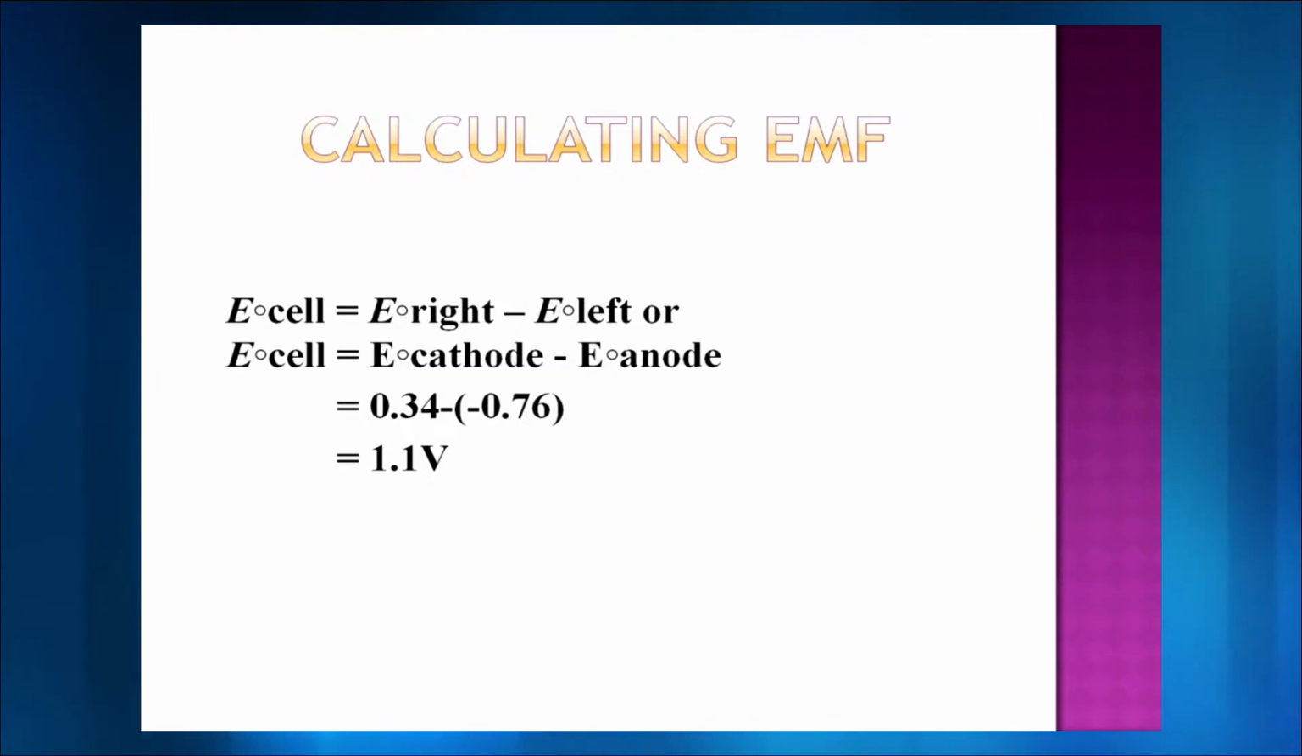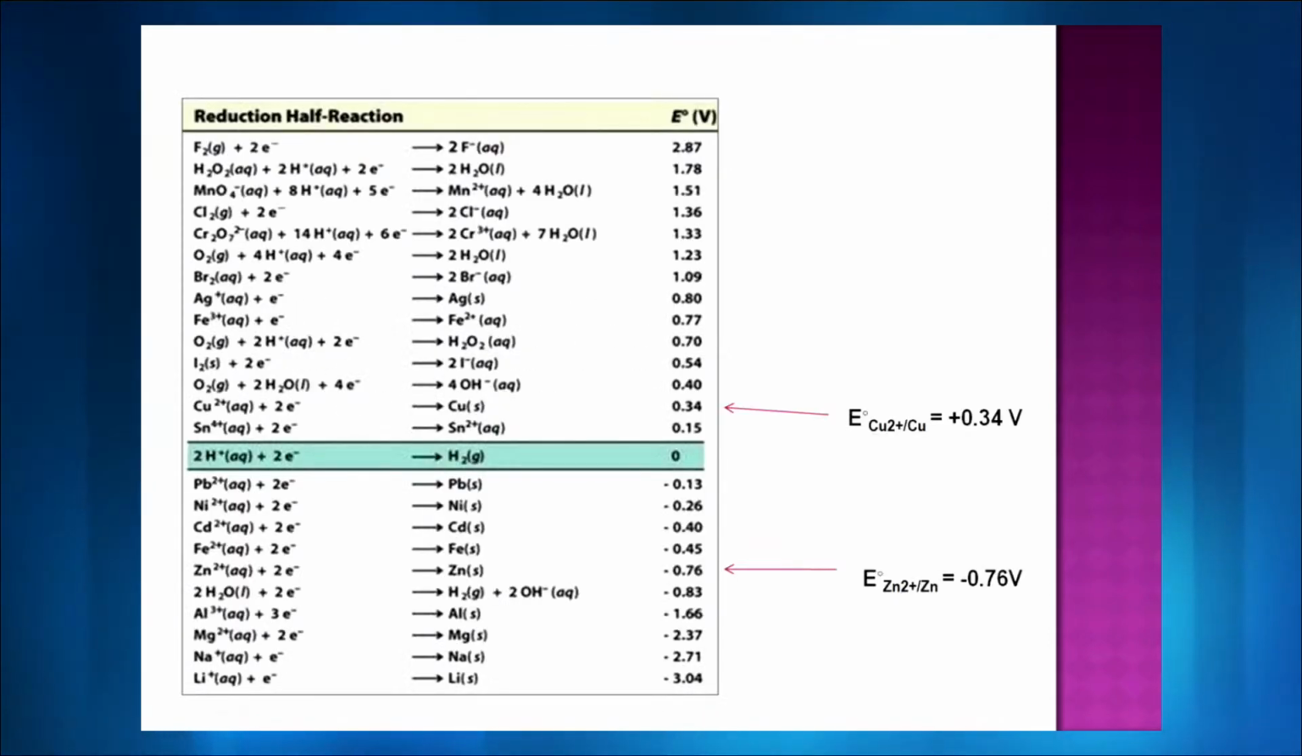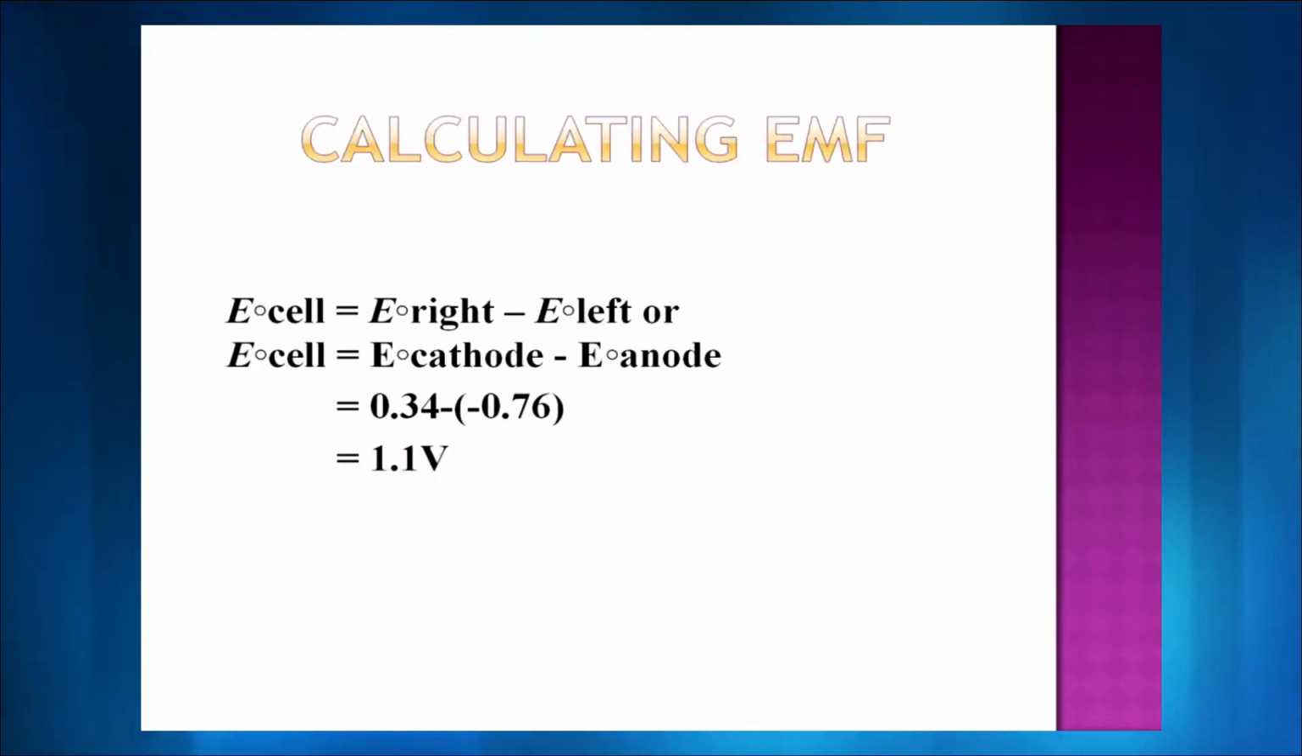I have done the calculations for you to know how you can calculate EMF. So E naught cell is going to be equal to E naught right minus E naught left, or we can say E naught cathode minus E naught anode. I have taken the values from the table, and I have marked it for you as well on the table. So you can see copper 2 plus to copper is 0.34 and zinc 2 plus to zinc is 0.76 negative. So when we substitute it in the formula, we get 1.1 volt.